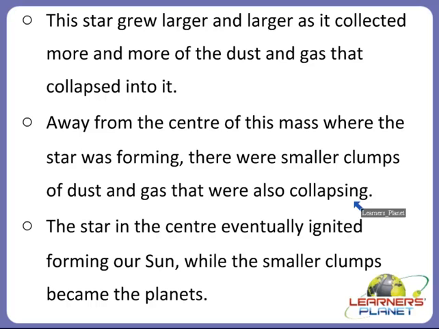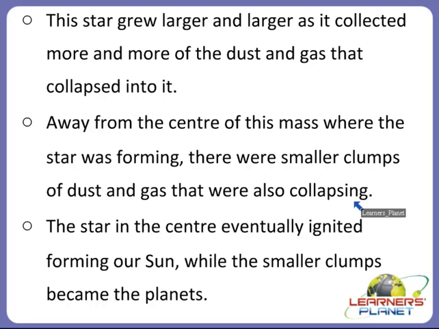So with the beginning of the star formation, there were other smaller clumps of dust and gas that used to collapse into it, right?